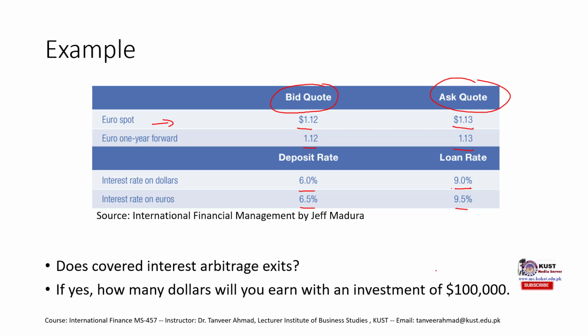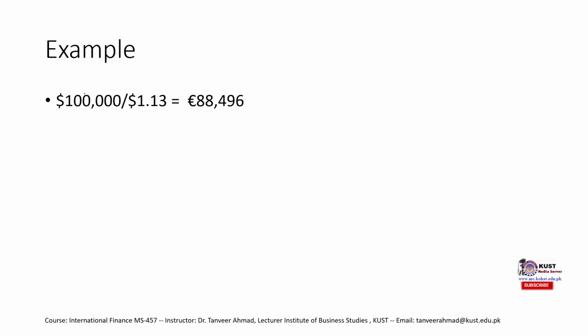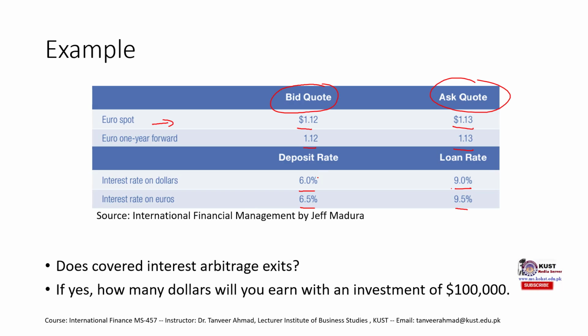So imagine we have $1 lakh. We first need to convert these dollars into euros. Why do we need to do that in the first place? Because the interest rate in the US is 6%. So if we deposit this $1 lakh in a US bank, we just get 6%. But if we convert it into euros and deposit it in a bank in Europe or the Eurozone, then we get 6.5%. Obviously, we would want to earn 6.5%.